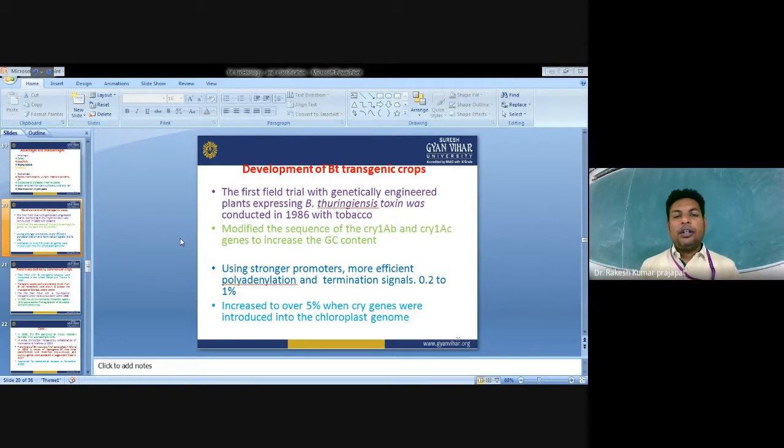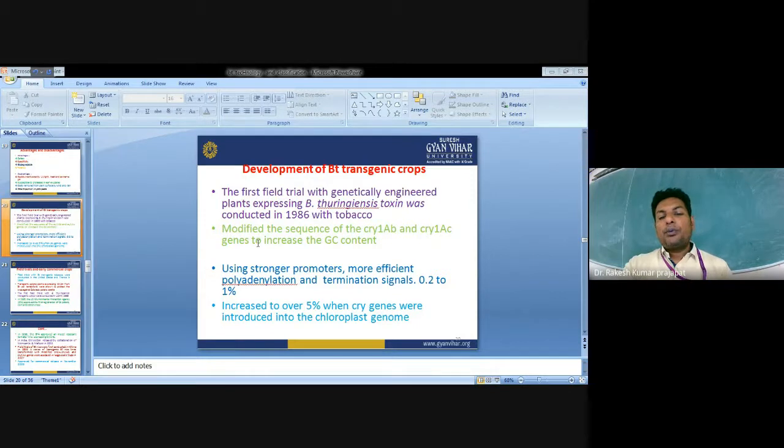A bacterial gene cannot be expressed as such in the plant system. We have to modify some nucleotide sequences according to the plant system, to make the codon usage optimum for the plant genome. Because some eukaryotic genes have GC rich sequences, the plant expression system will identify such a gene and easily express that kind of protein. So we have to modify the sequence of the Cry protein genes, Cry1Ab and Cry1Ac, to increase the GC content.